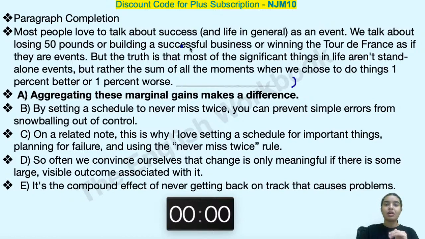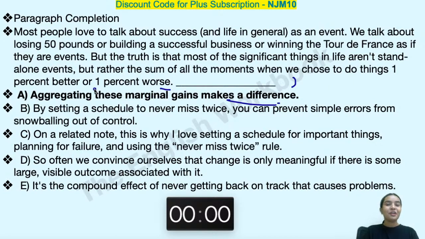Most people love to talk about success as an event. So we talk about losing 50 pounds, etc., etc. But the truth is that most of the significant things in life aren't standalone events. From this point we are talking something in contrast, but rather the sum of all the moments when we choose to do things 1% better or 1% worse. So something better, something worse. Aggregating these marginal gains makes a difference.